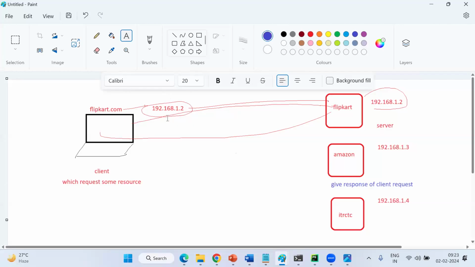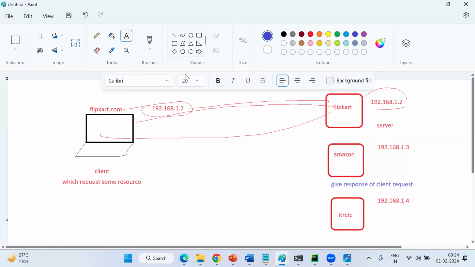So they say not available. Same thing: your Flipkart domain name is mapped to the Flipkart server only. Don't expect Amazon results from Flipkart. Is this clear? Okay, this process works in every server.